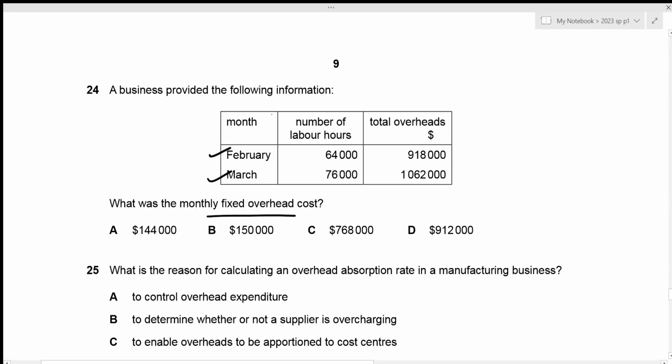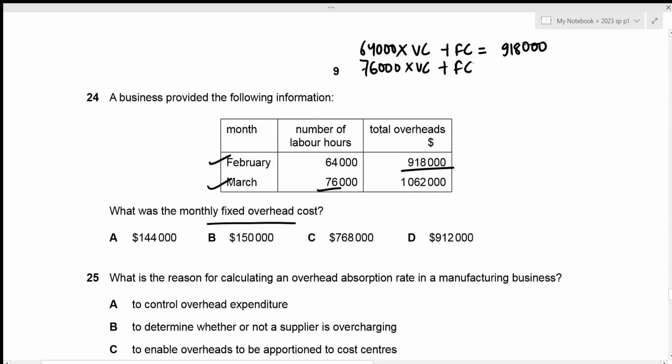So let's create an equation for these 2 months. For February, we have 64,000 hours, and associated with it will be the variable cost per each labor hour. Then we have fixed cost, which gives our total overheads. For February, that's 918,000. We repeat the same process for March. We are given the number of labor hours to be 76,000 times variable cost plus fixed cost gives the total overhead to be 1,062,000.